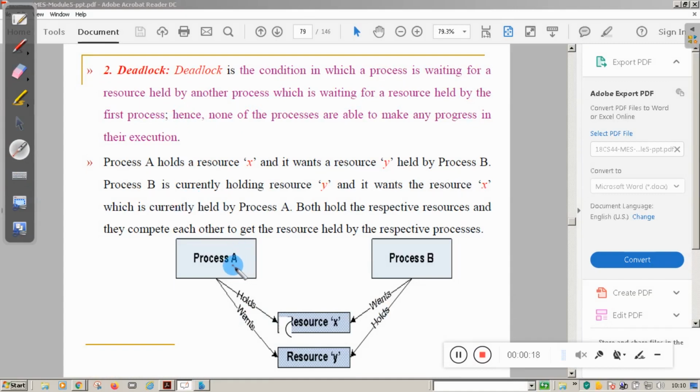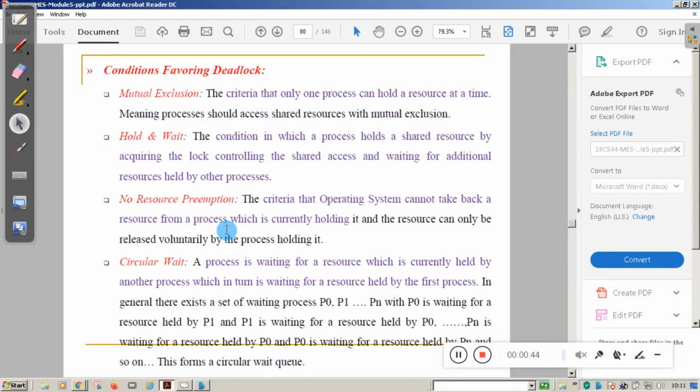In the diagram you can see here, we have two processes, process A and process B. Process A holds the resource X, the same is required by process B, and process A waits for resource Y, the same is held by process B. That means either process A can't complete the task or process B can't complete the task. So it results in a condition called a deadlock.